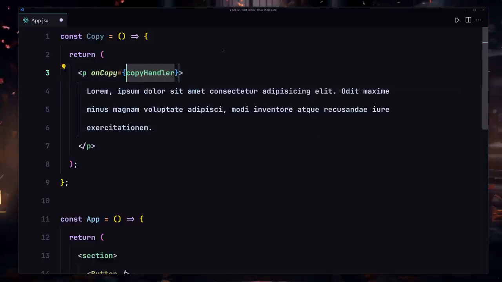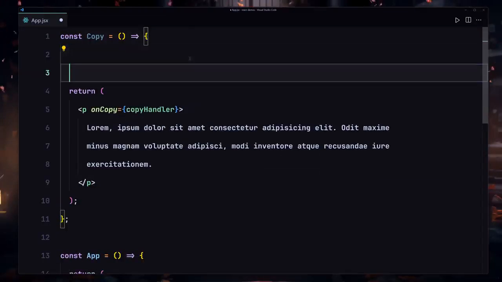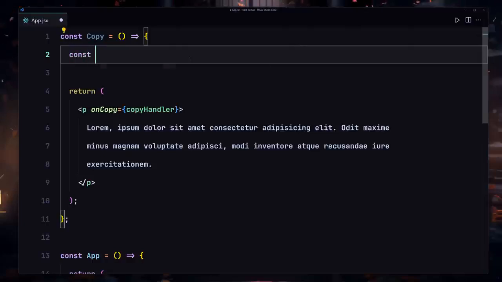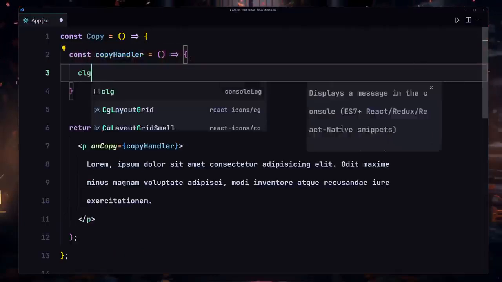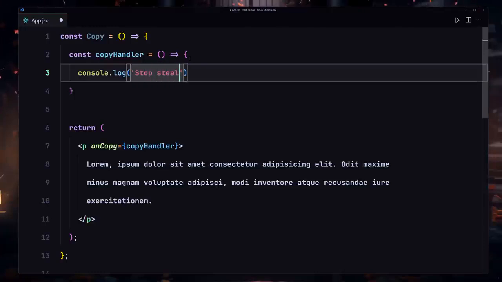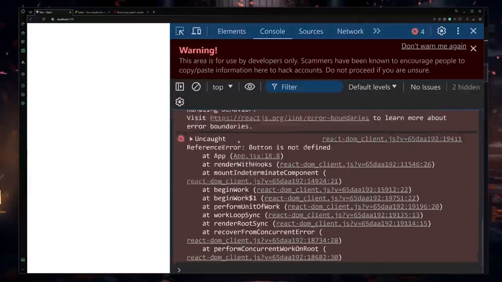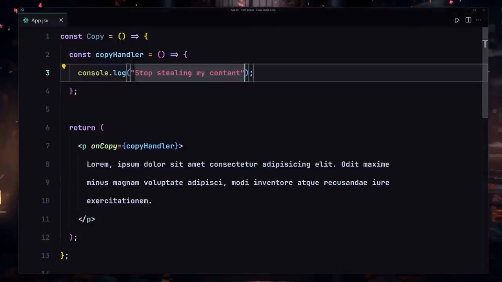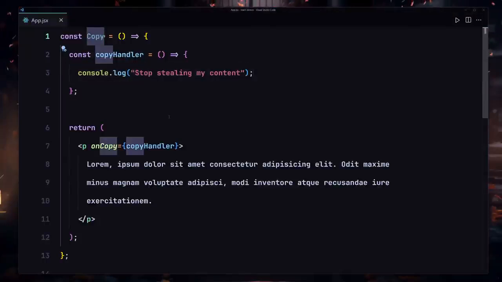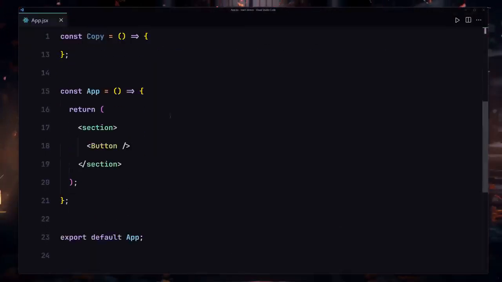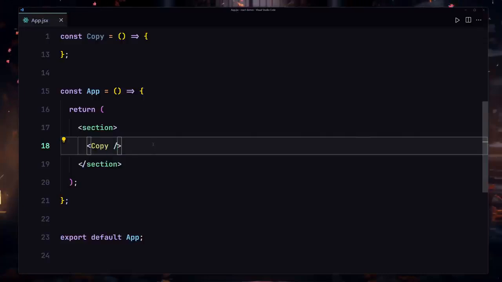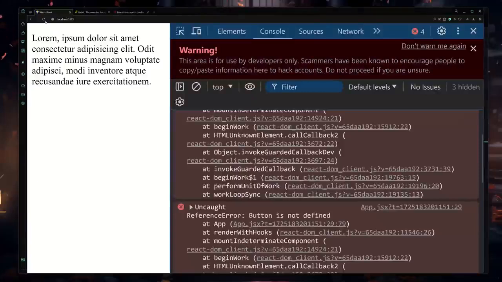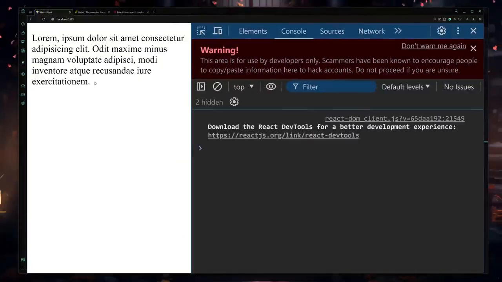So I'm going to copy that, and now let me create this function inside this copy component. So I'll use const copyHandler, and now inside there I'll log to the console stop stealing my content. So if I save that and refresh, we are getting some sort of error. That's because instead of that button, I have to provide the copy component right here. I'll remove that and change that to the copy component, save my file. And now if I refresh, here you can see we are now getting our text.